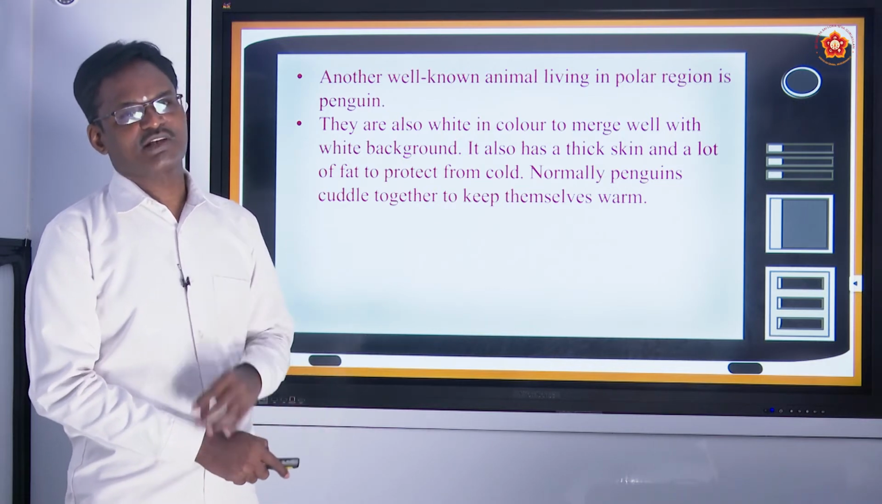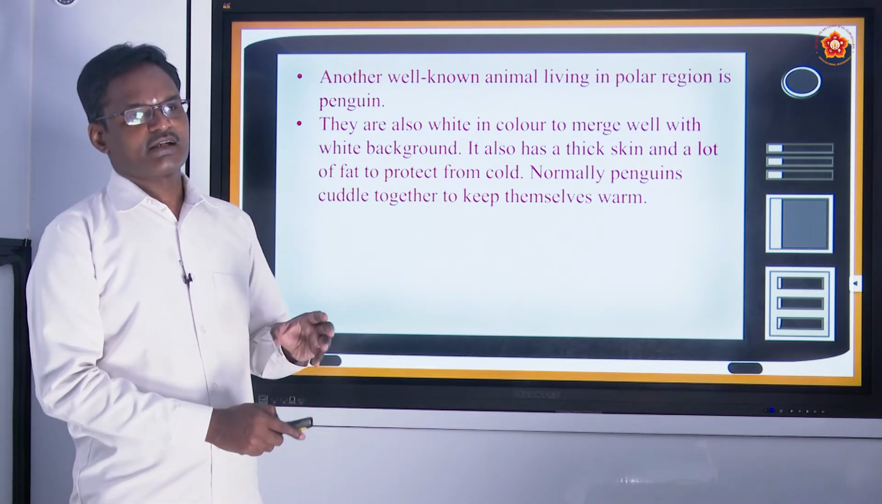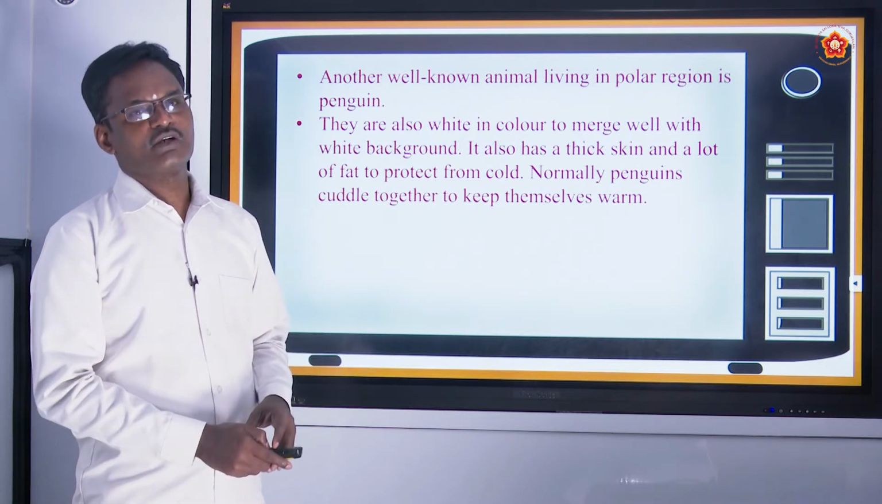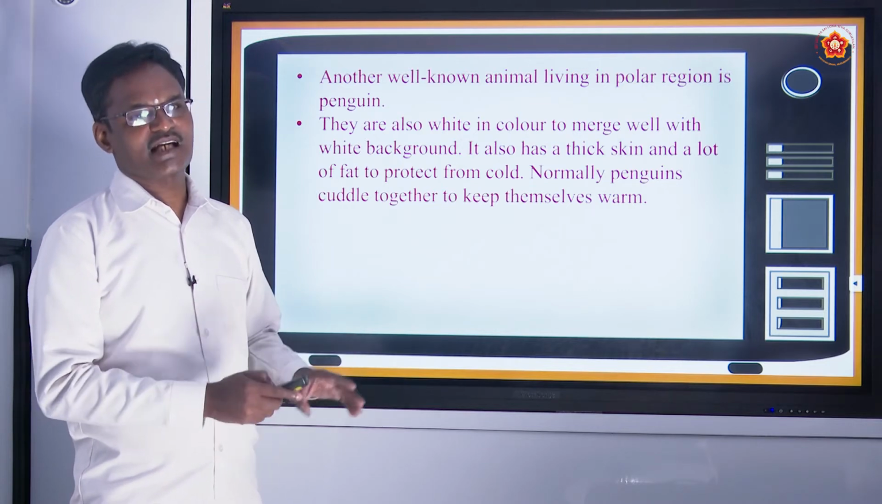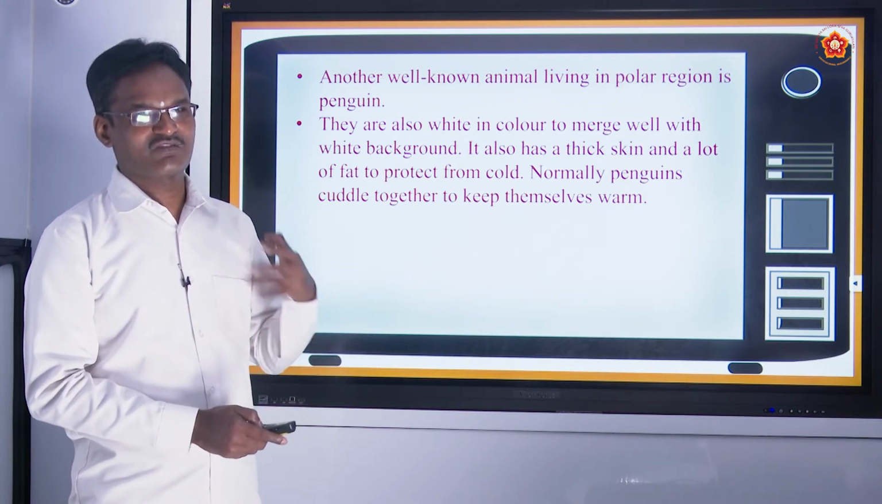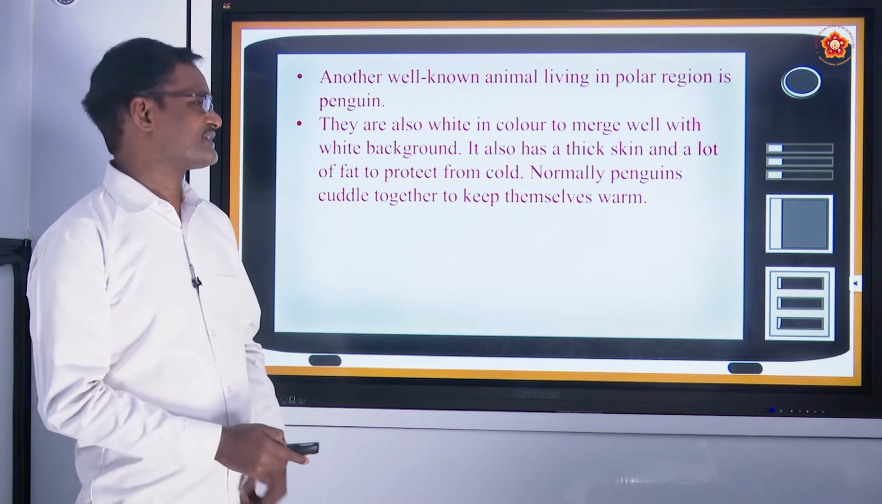So what is the purpose of this? Because it is a polar climate. To protect themselves from that cold, they will mutually cuddle with each other. They will combine with each other so that they will feel the property of warmth. So that is why they will cuddle with each other.